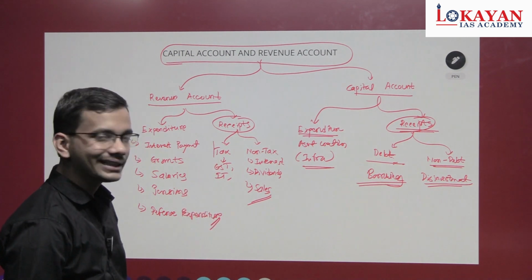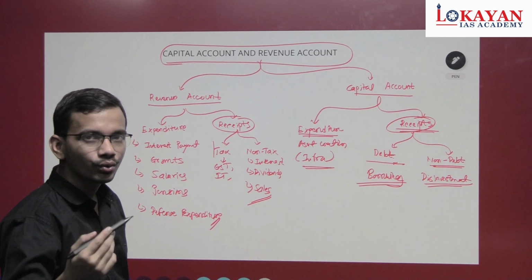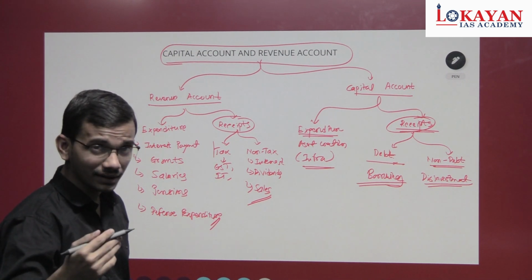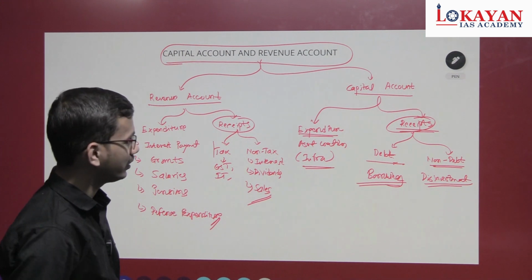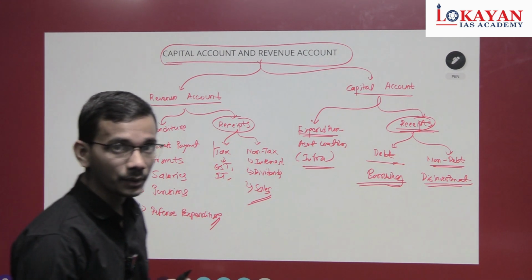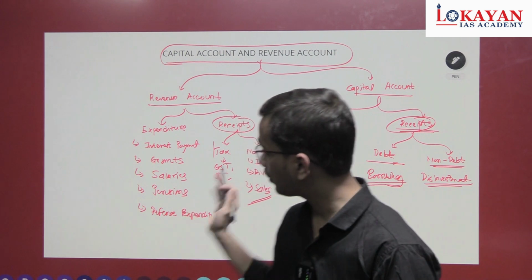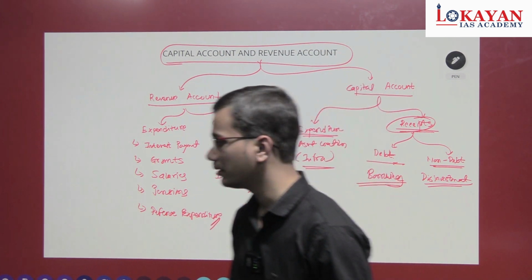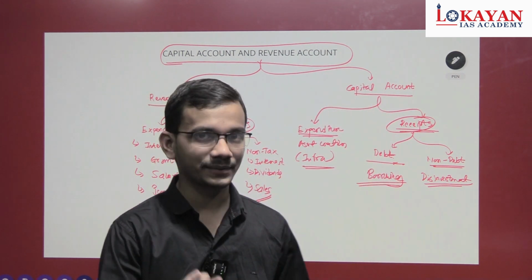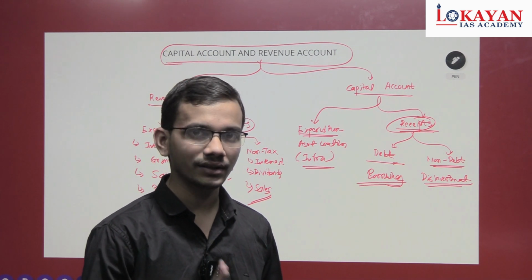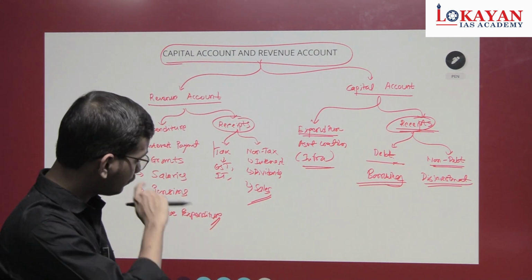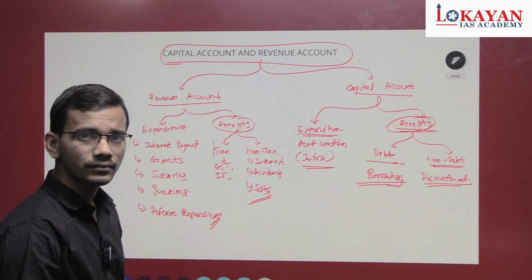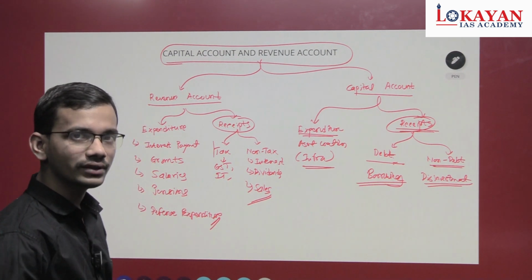So taxes, is there an increase in liability? No. Are assets reduced? No. This is a revenue receipt. Okay. In this way, remember things, because you shouldn't memorize this thing by heart. Revenue expenditure, that expenditure which will not result in asset creation, and revenue receipts which will not increase liability or reduce assets.